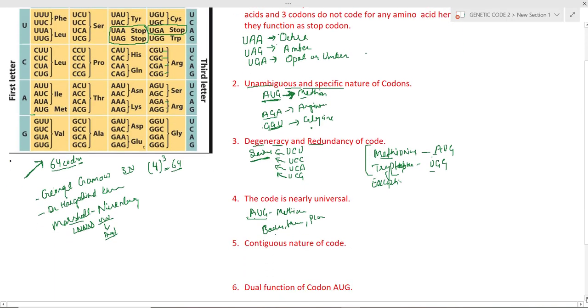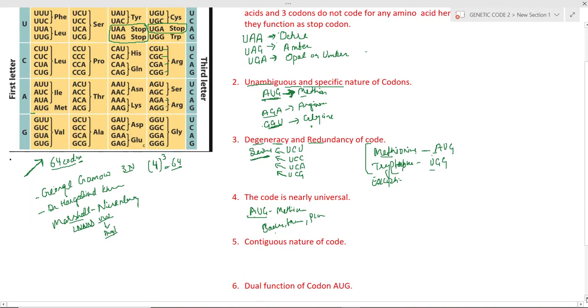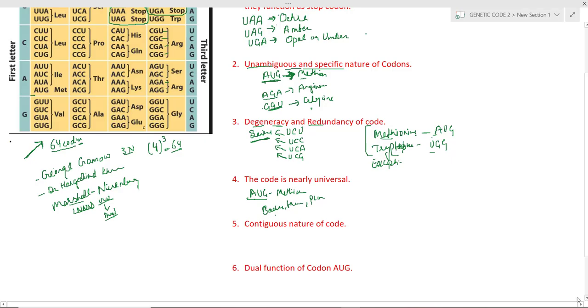The next important point is the contiguous nature of code. Contiguous nature of code means that the codons written on the mRNA, like AUG, CCU, GGC, we can take any sequence, are in a continuous manner.